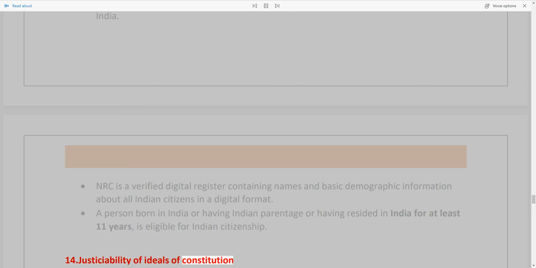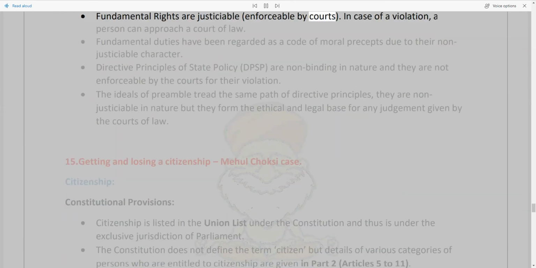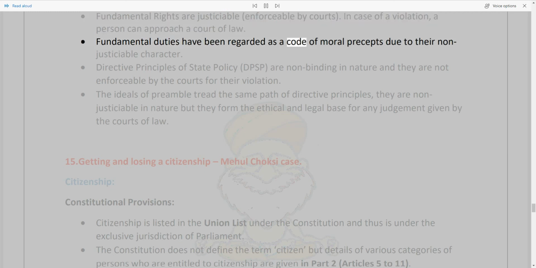14. Justiciability of ideals of Constitution. Fundamental rights are justiciable, enforceable by courts. In case of a violation, a person can approach a court of law. Fundamental duties have been regarded as a code of moral precepts due to their non-justiciable character.